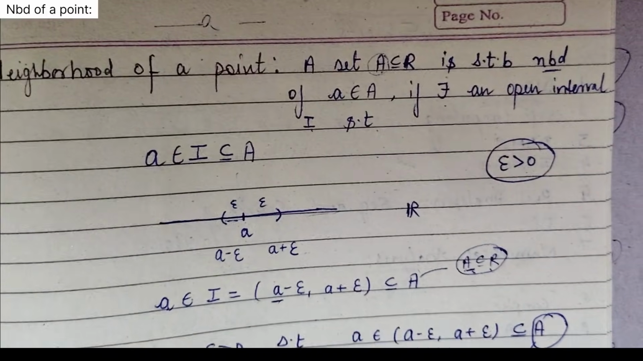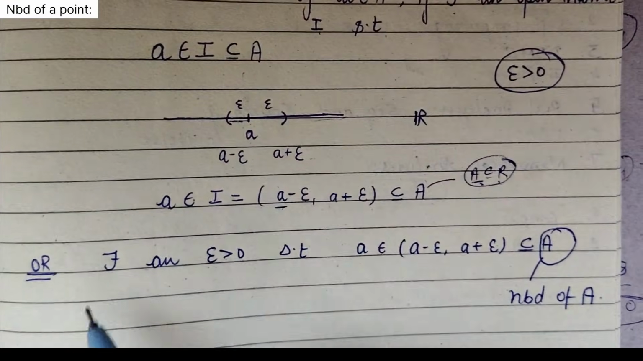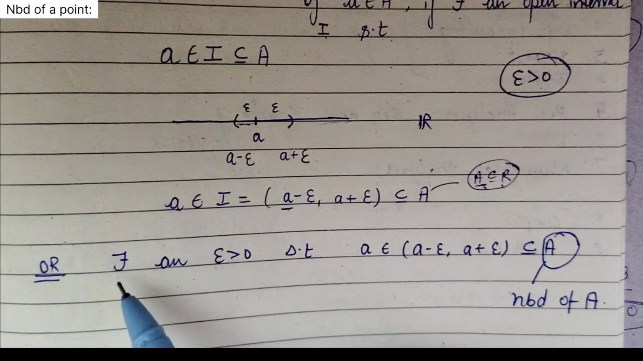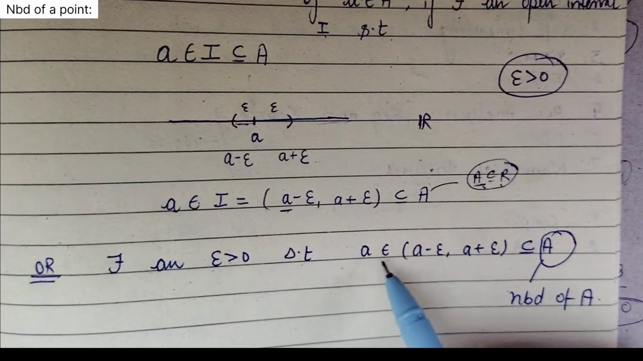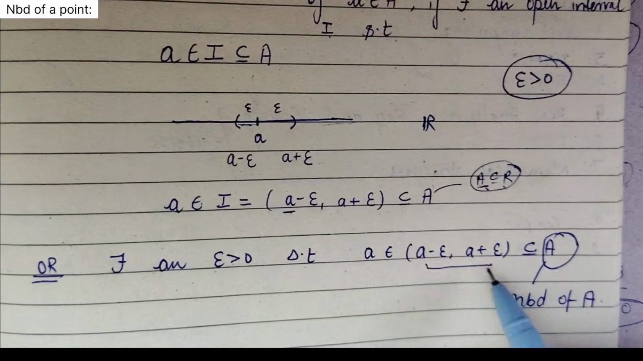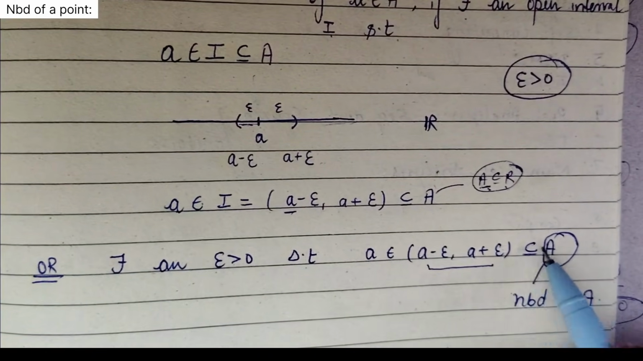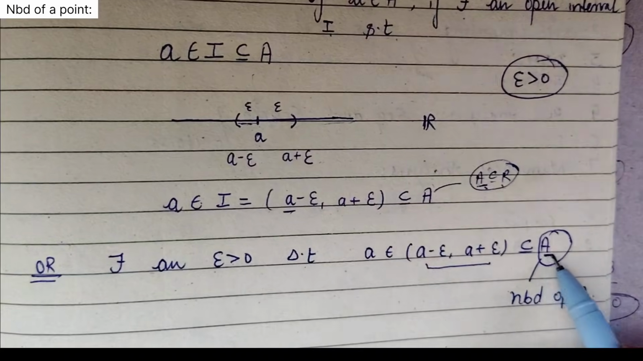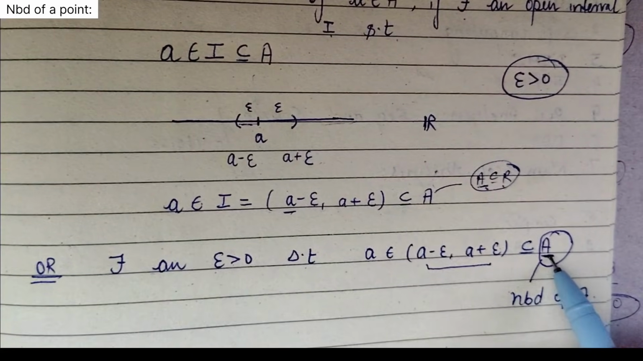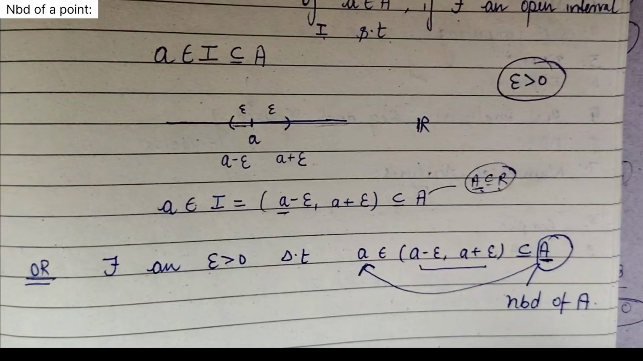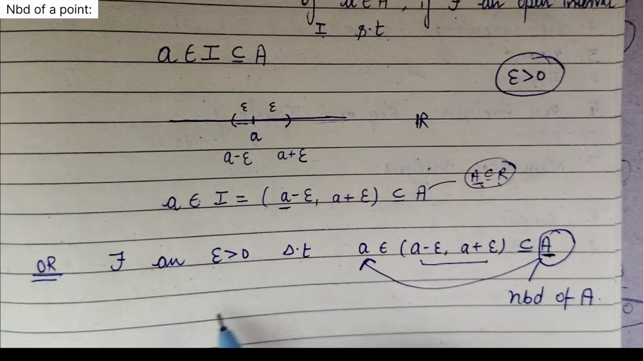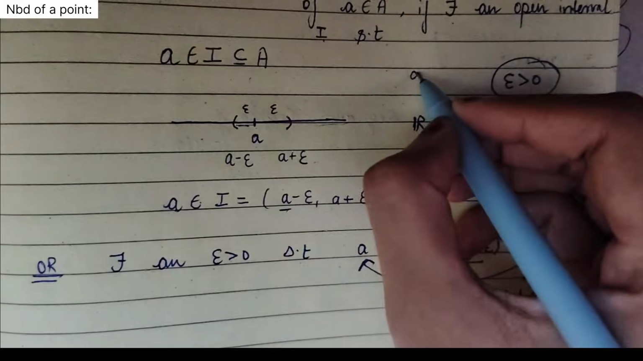The other definition for this is: if you are calling something a neighborhood of a point, then there exists an epsilon greater than 0 such that a belongs to the interval a minus epsilon, a plus epsilon contained in A. Then this set A will be called a neighborhood of this point a.